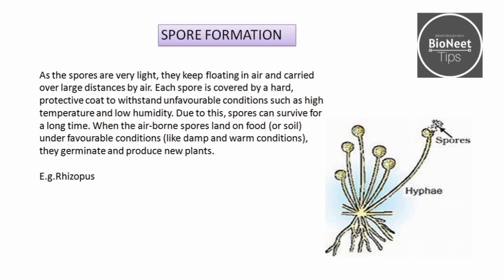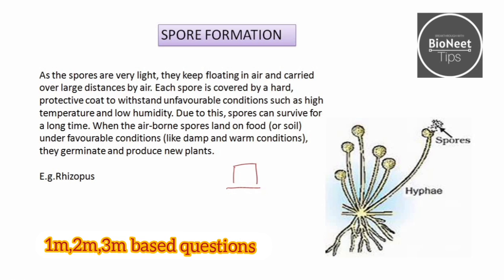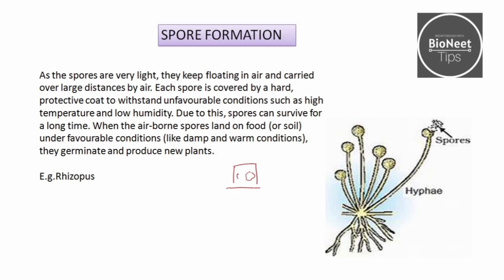You might have seen that whenever you place a piece of bread outside by mistake, you see some black spots on the bread. This is nothing but the fungus bread mold, also called the rhizopus. The name of this bread mold is rhizopus.